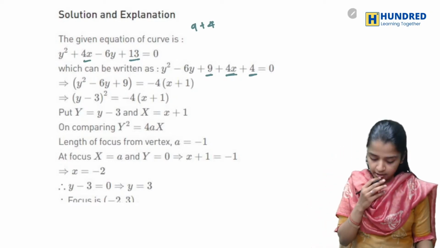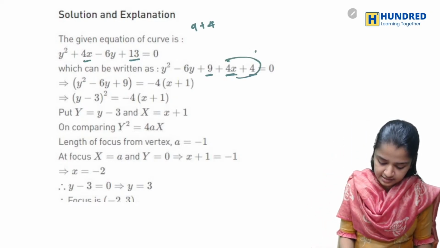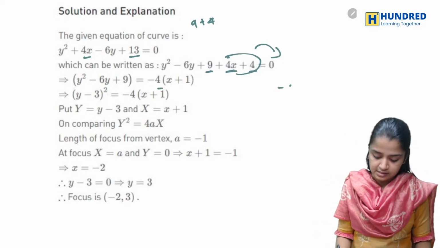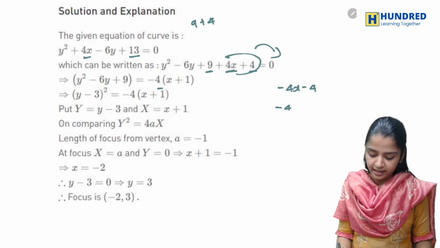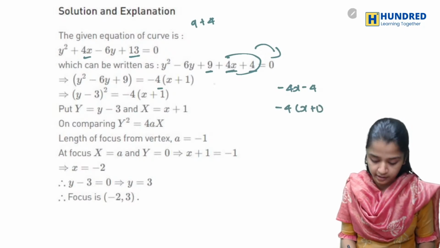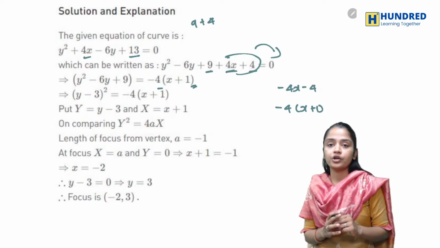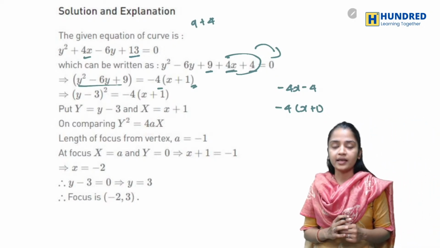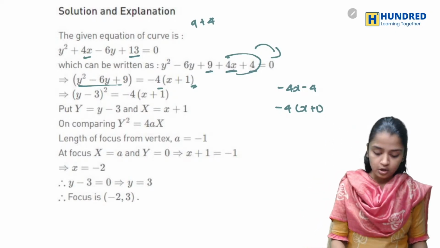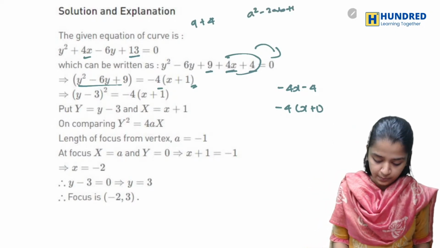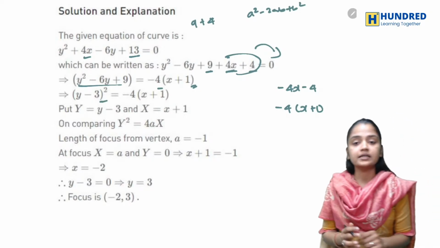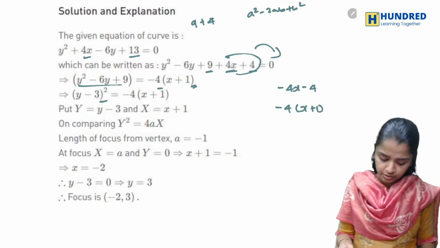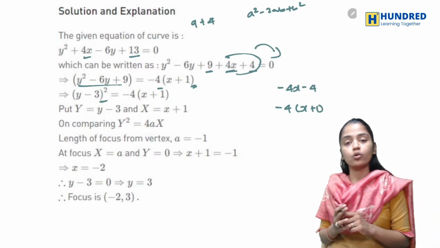Now these terms are taken to the other side, so it becomes minus 4x minus 4. When I take minus 4 outside, it is minus 4 into x plus 1. And the left side is of the form a square minus 2ab plus b square, so this will turn out to be a minus b the whole square. So it is of this form, the a minus b the whole square formula.